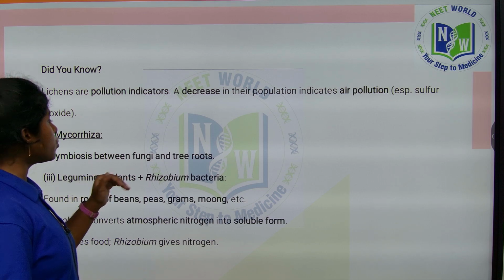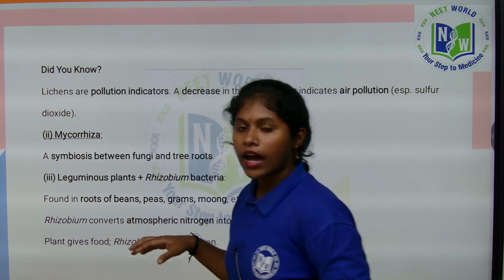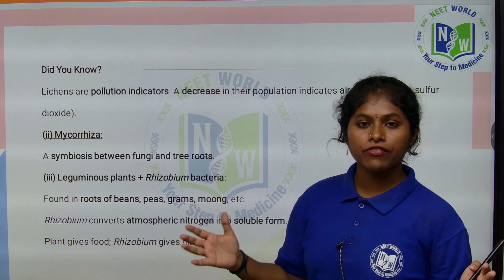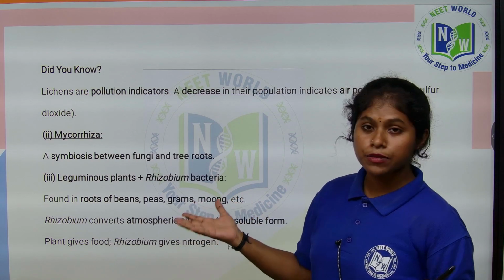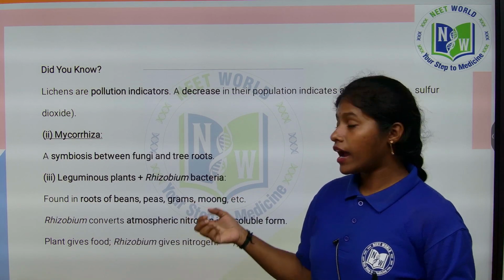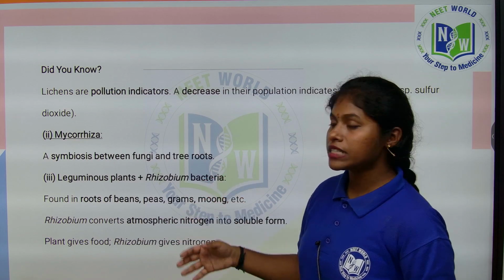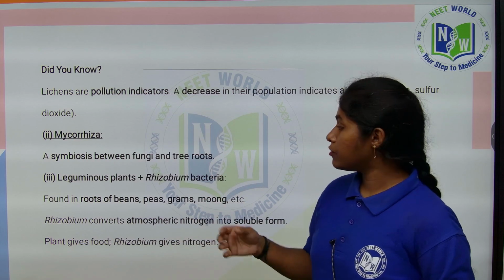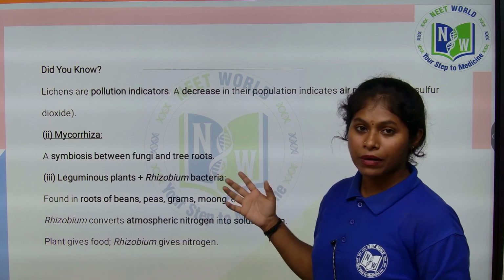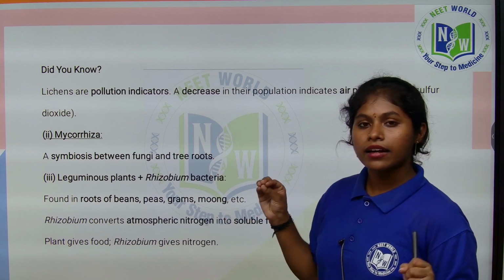So in the tree roots, fungi is present, and they get benefit: the fungi provide minerals to the tree, and the roots provide shelter and food. Coming to the leguminous plants, the best example is the pea plant. Leguminous plants are pea plants, groundnut, these are the leguminous plants.